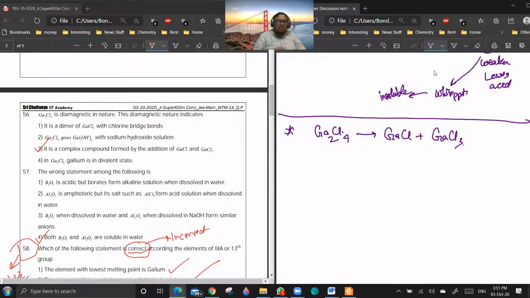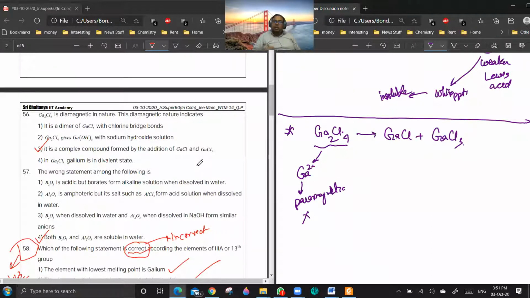Sir, but diamagnetic nature indicates we need to keep that answer. They have asked about diamagnetic nature. If you look from this point of view, gallium would have an average oxidation state of +2. Then it should have been paramagnetic, which it is not.